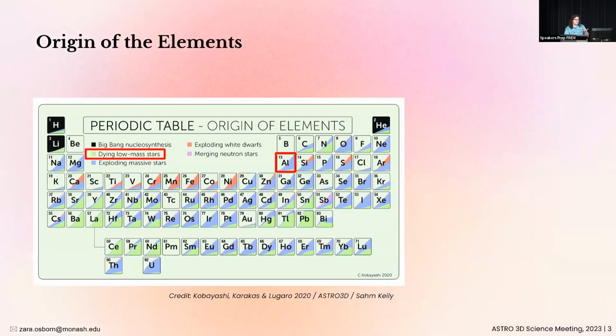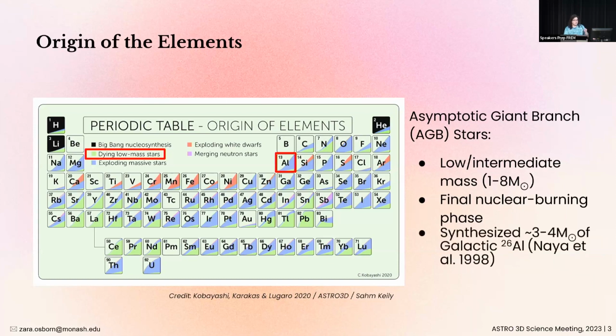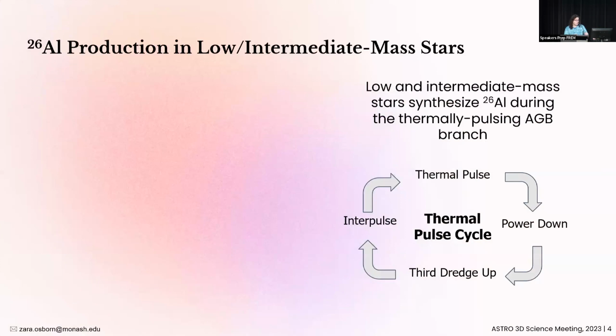The majority of galactic aluminium is thought to have originated from massive stars. However, today I'll be talking about asymptotic giant branch stars, or AGB stars for short. AGB stars are dying low or intermediate mass stars of up to 8 solar masses. They're in their final nuclear burning phase before they transition off into white dwarfs, and they are thought to have made roughly 3 to 4 solar masses of the aluminium-26 that are within our galaxy. So how do these stars make aluminium-26?